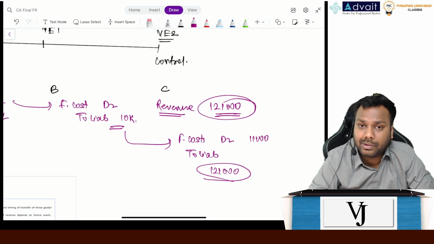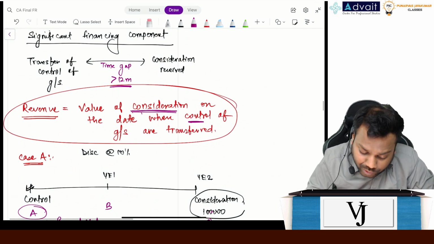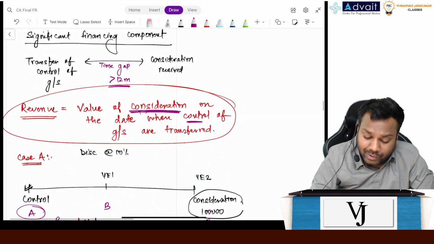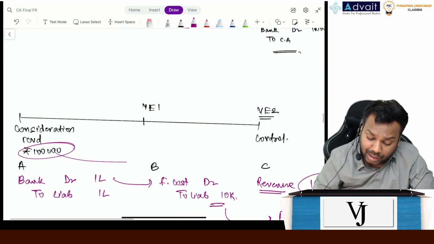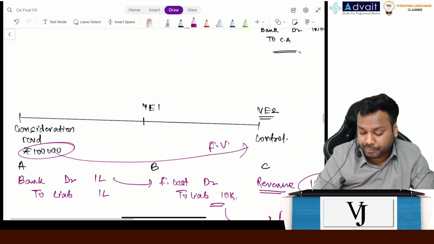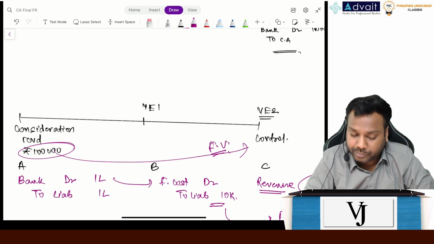Is that clear, everyone? So basically, always remember this line: value of consideration on the date when the control is transferred. See here, I calculate the present value. Here, I calculate the future value. That's the only thing. Is that clear, everyone? Now,